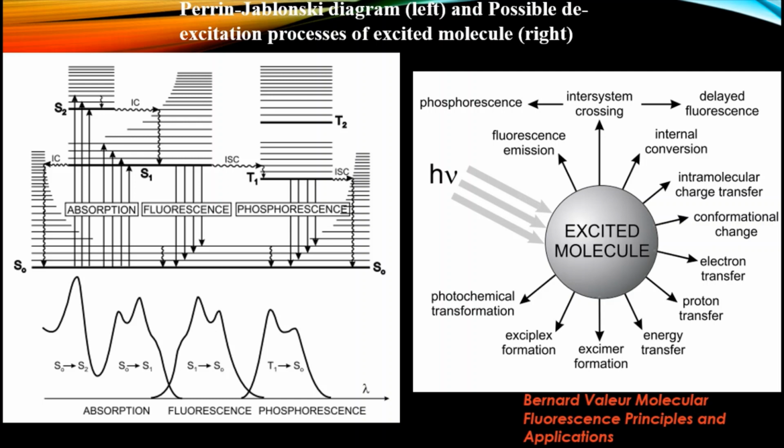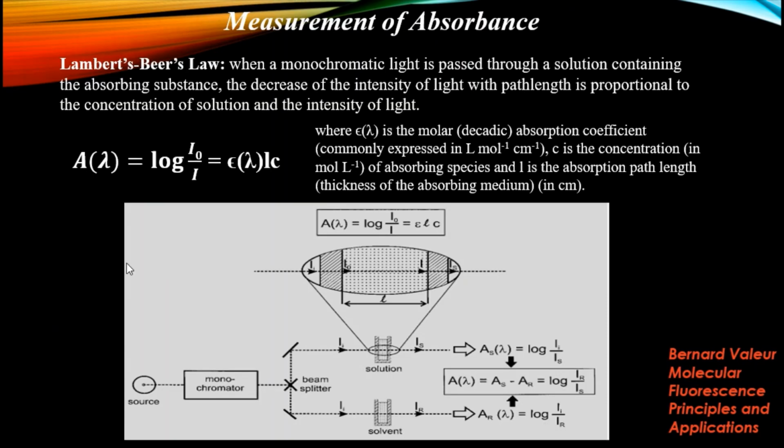As the energy gap is higher, we know delta E equals hc by lambda. This axis is the lambda axis, so lambda is greater for the S0 to S1 transition than for the S0 to S2 transition. This is the absorption band.